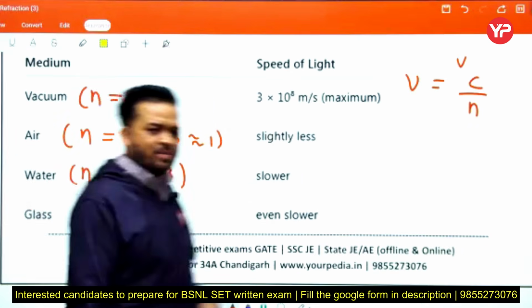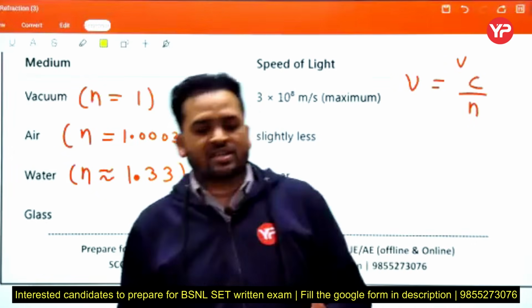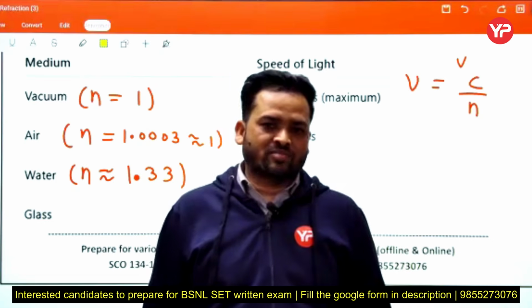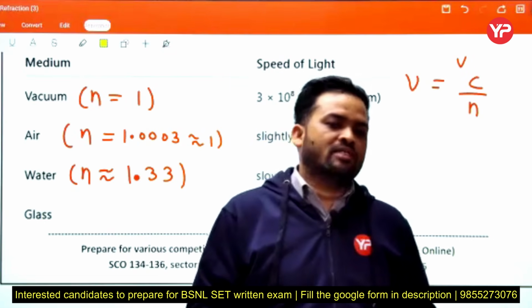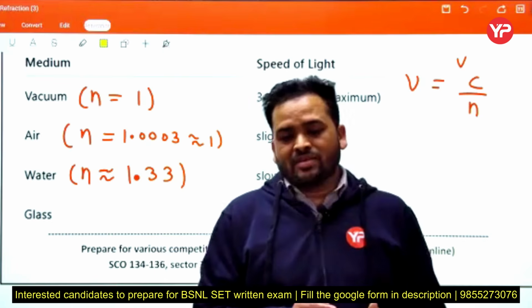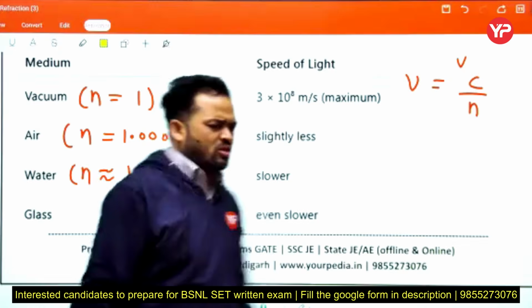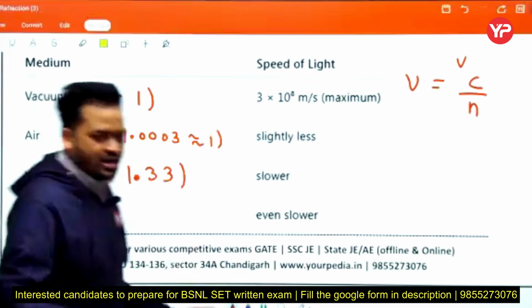Glass normally depends on the material used, and on the basis of material, glass offers different refractive index. But here we assume flint type glass, and for flint glass the refractive index is approximately 1.52 normally, if not given. No need to remember all the refractive indices.